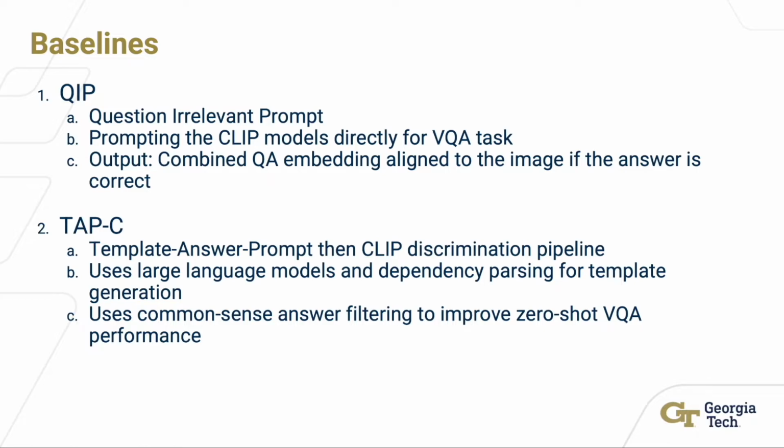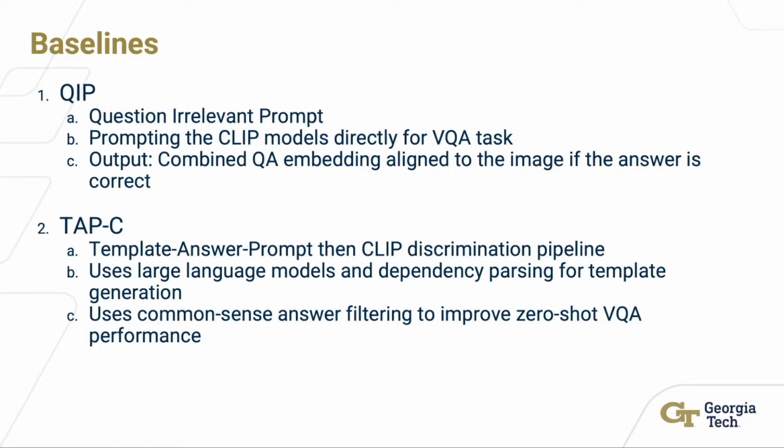The second is TAPC, which uses a combination of automated template generation and common sense answer filtering to improve zero-shot VQA performance. They use a large language model and dependency parsing to automatically convert the question into a template. For example, a question, "What is the species of the flower in the picture?" is converted to, "The species of flower in the picture is mask."